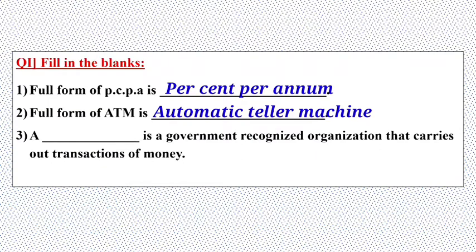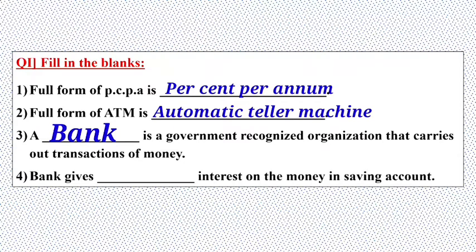And the third one is given, a dash is a bank recognized organization that carries out transaction of money. Here a bank is a government recognized organization from where we can do our transaction of money. The fourth one is given, bank gives dash interest on the money in saving account. If you have money in the saving account, the bank gives you 4% to 6% interest on your saving money.